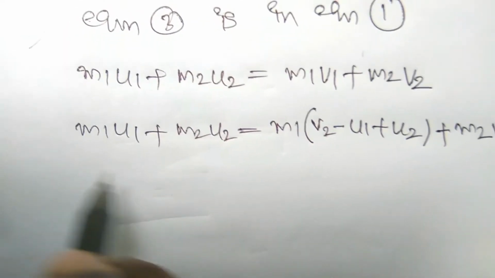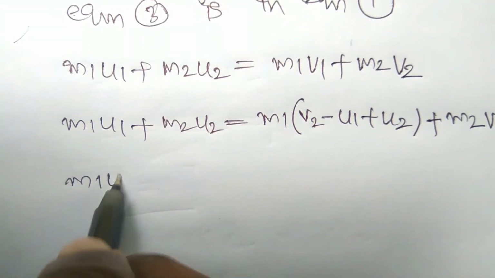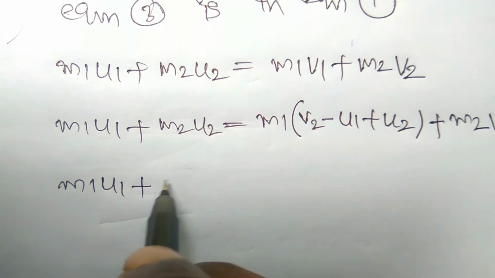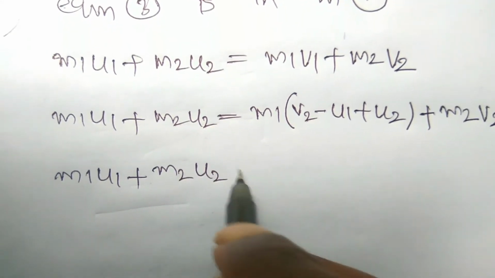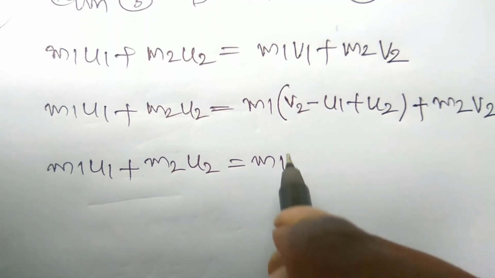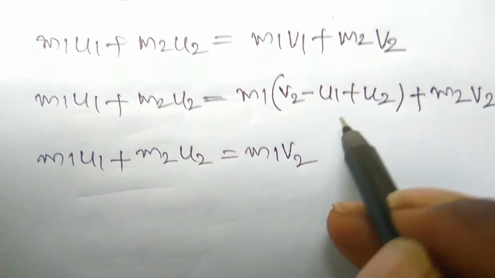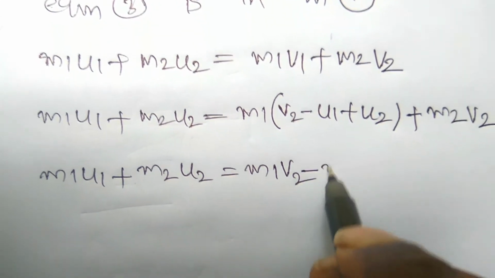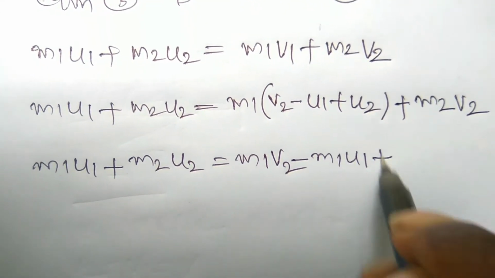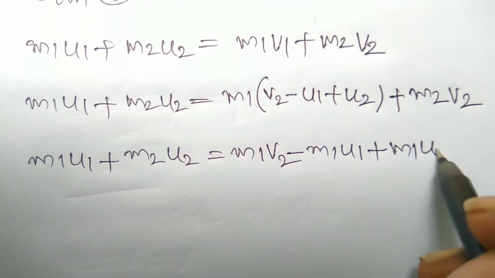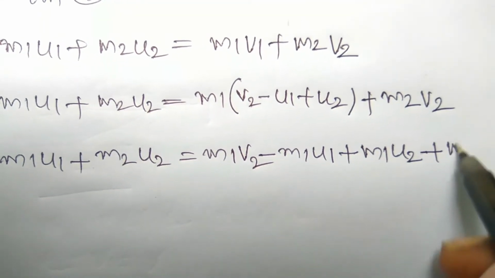Just simplify this equation, where m1 u1 plus m2 u2 is equal to m1 v2 minus m1 u1 plus m1 u2 plus m2 v2, right?